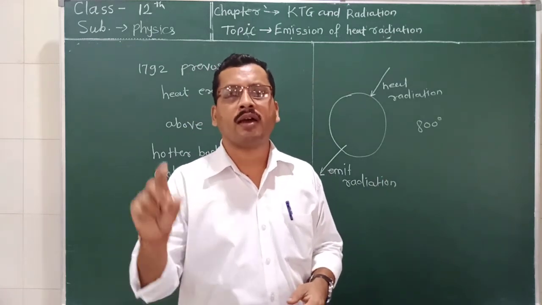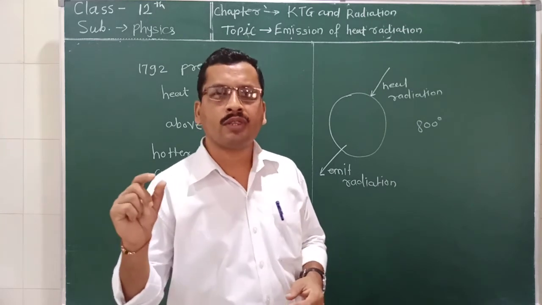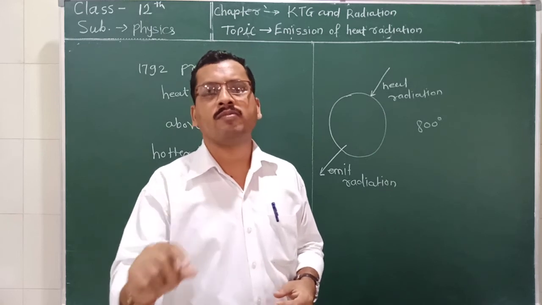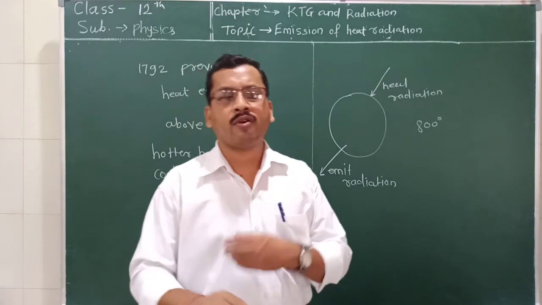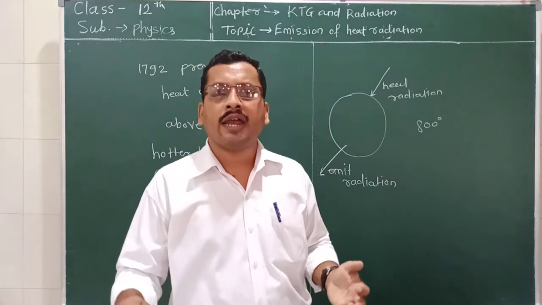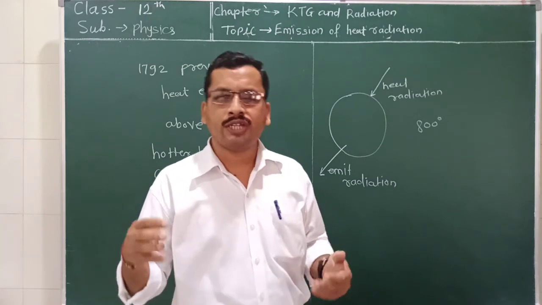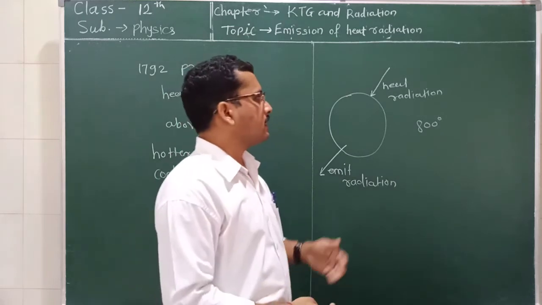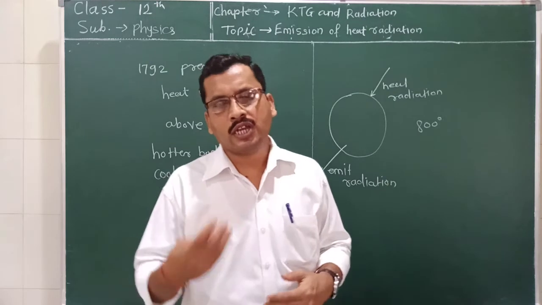For example, the filament of a bulb, which is about 3000 degrees Celsius, we can see that the color of this radiation is red. As the temperature of the body increases further, its color also changes. So in this way, as the temperature increases, the color of the body appearing to us also changes.